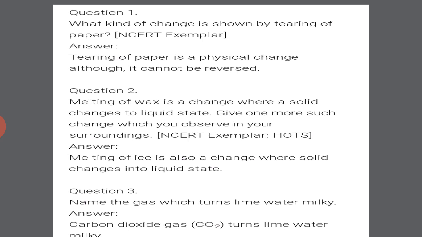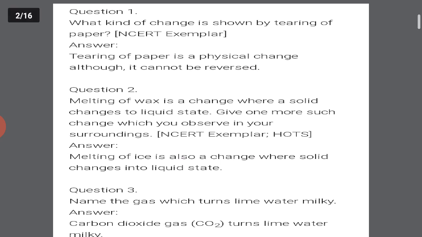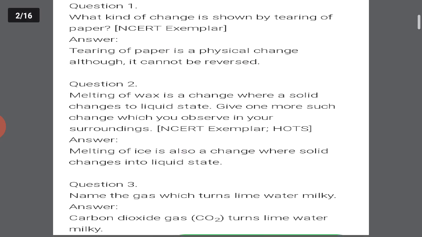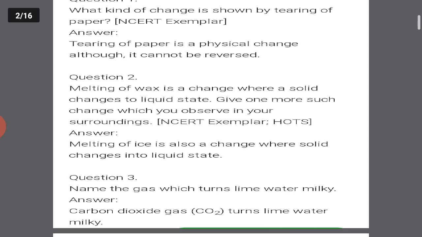Question number 2. Melting of wax is a change where a solid changes to liquid. Give one more such change when you observe in your surrounding. Answer is melting of ice is also an example of change where solid changes into liquid. Got it? Name the gas which turns lime water milky. Answer is carbon dioxide turns lime water milky.